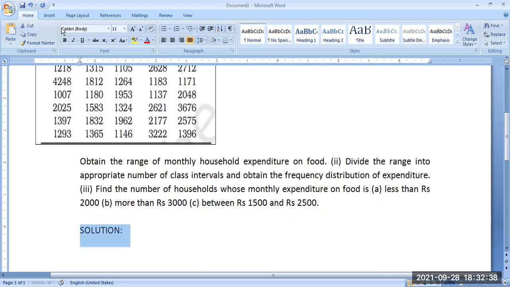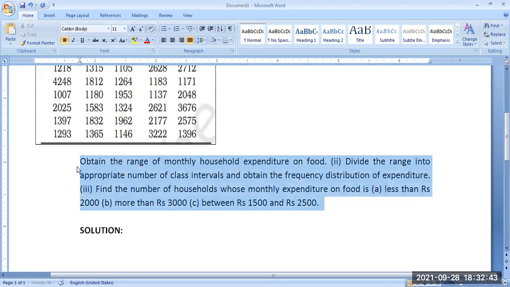Solution. Is it visible or shall I increase the font size? No, sir. It is visible. Okay.